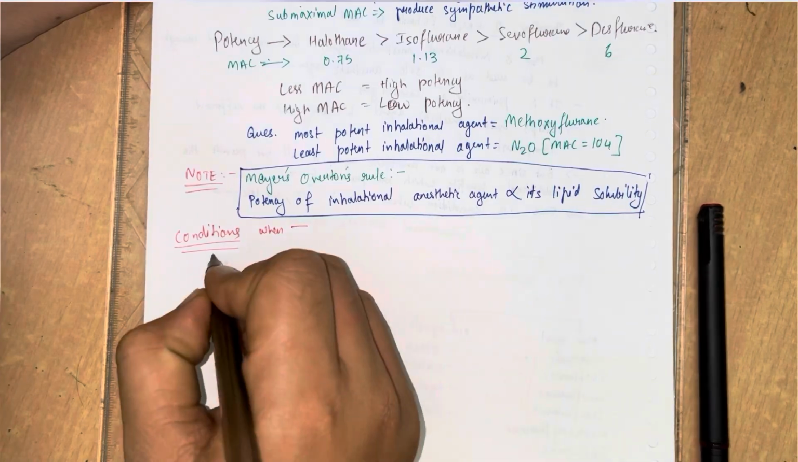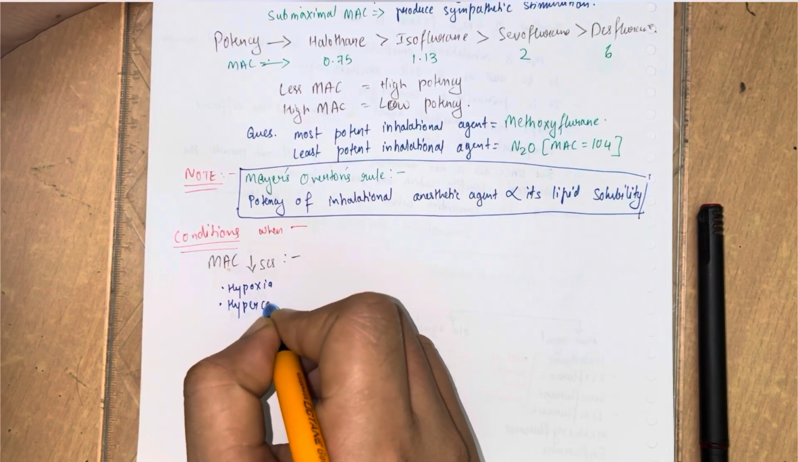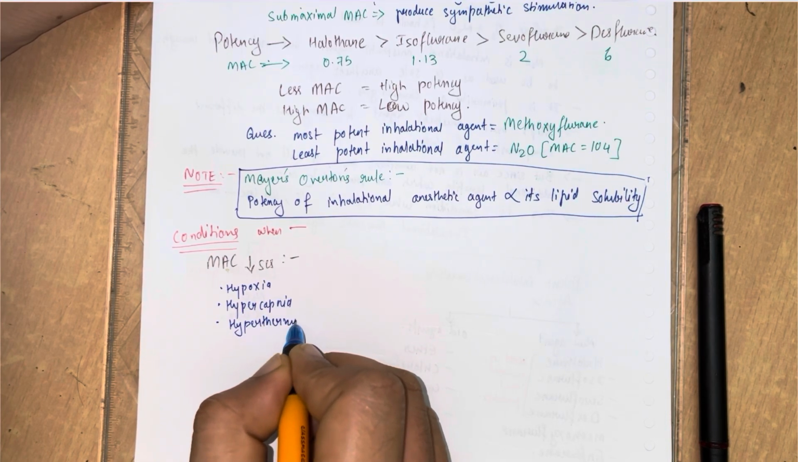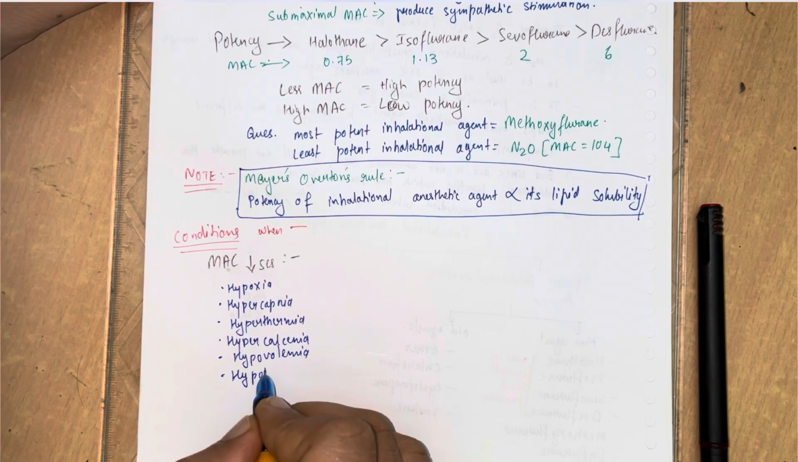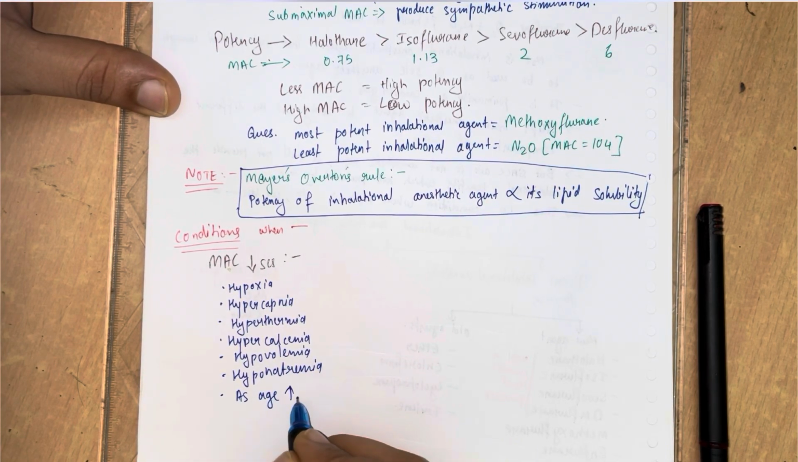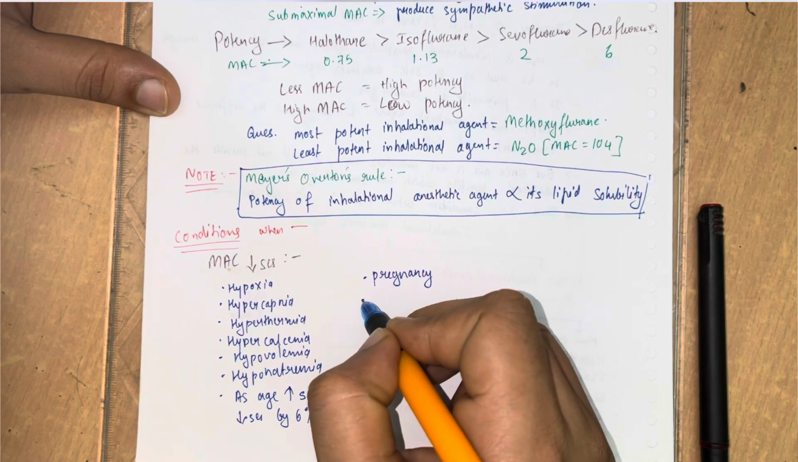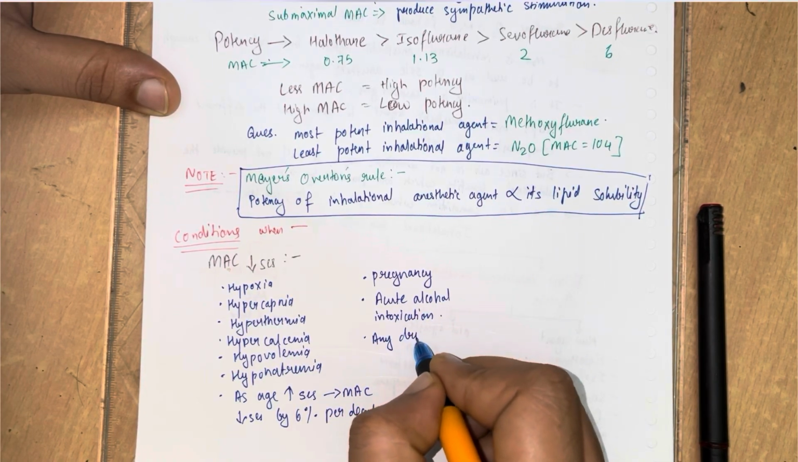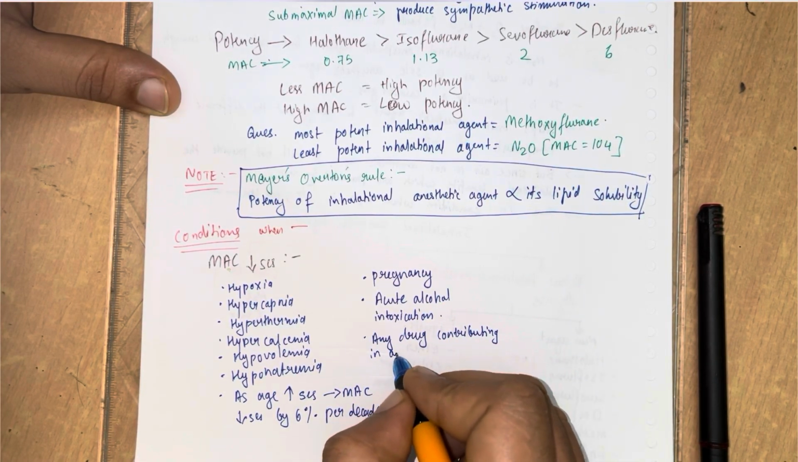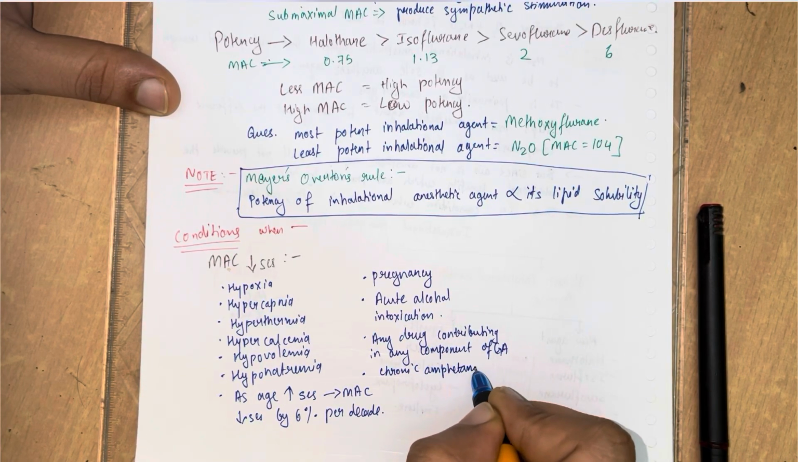Now we talk about the conditions when the minimum alveolar concentration decreases and increases. First, it decreases in the cases of hypoxia, hypercapnia, hyperthermia, hypercalcemia, hypovolemia and hyponatremia. And one more factor: as age increases, the minimum alveolar concentration decreases by 6% per decade. Second are pregnancy, acute alcohol intoxication, and any drug contributing to any component of the general anesthesia.